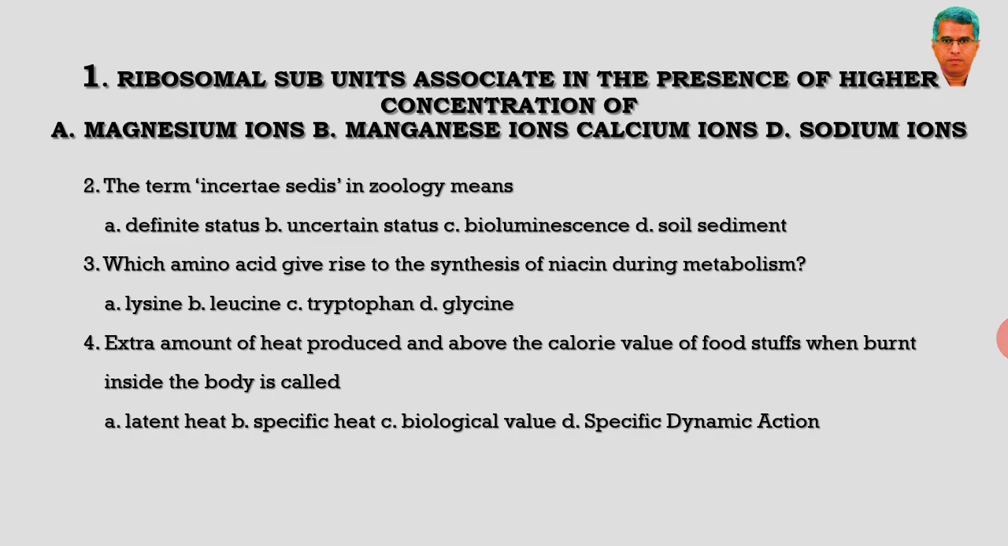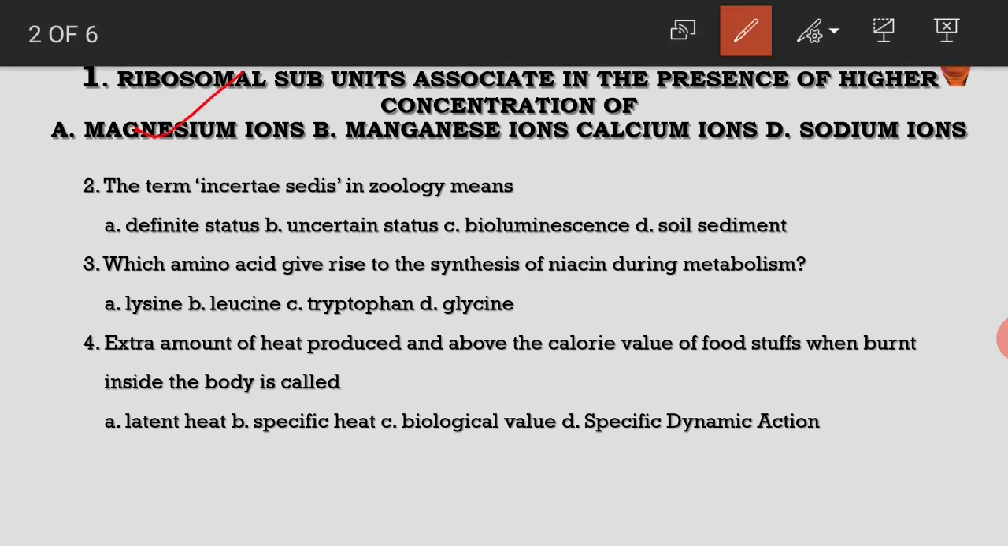Ribosomal subunits associate in the presence of higher concentration of which ions? This is very important bit: magnesium ions.